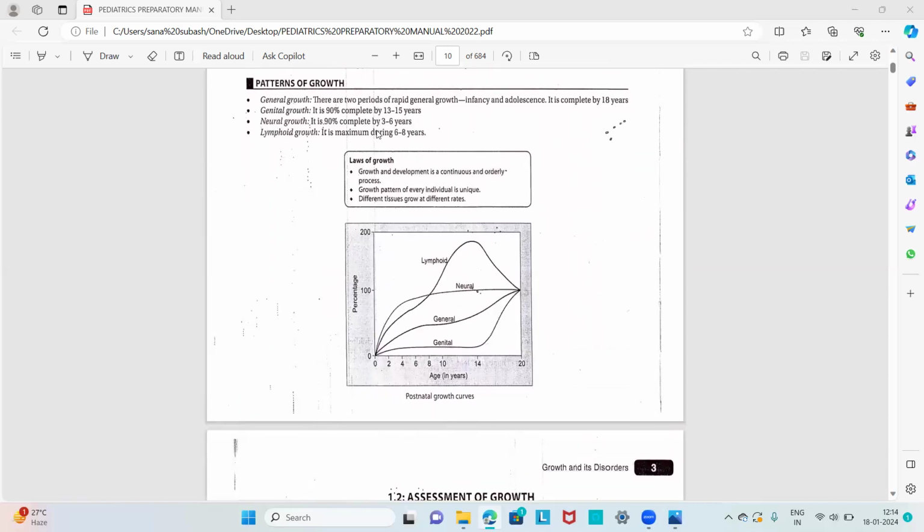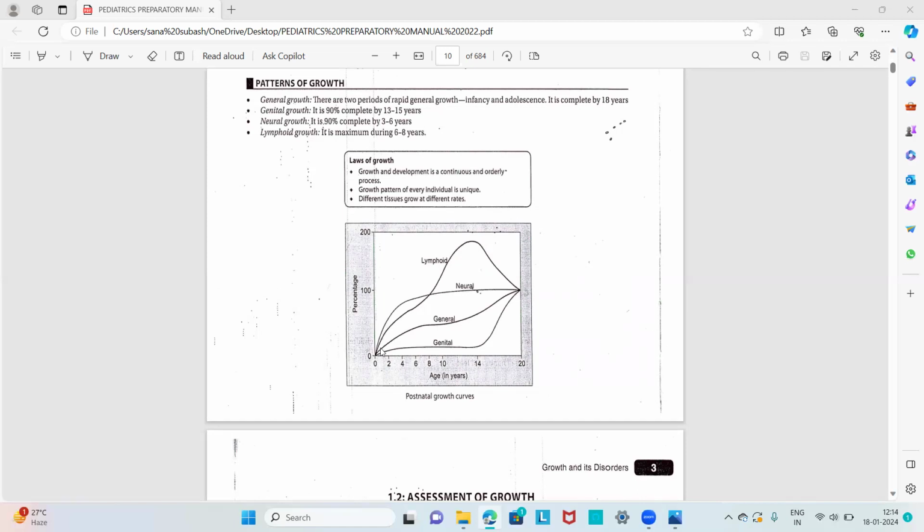The next question usually asked in our university exam is: what are the different patterns of growth in different tissues in our body. According to that, we have four growth curves. First one is our somatic growth. Next, we have our brain growth, that is neural growth. Next, we have our lymphoid growth, and the last is the gonadal growth.